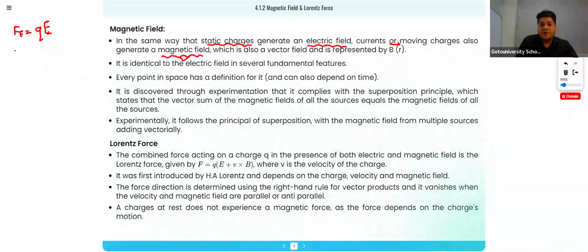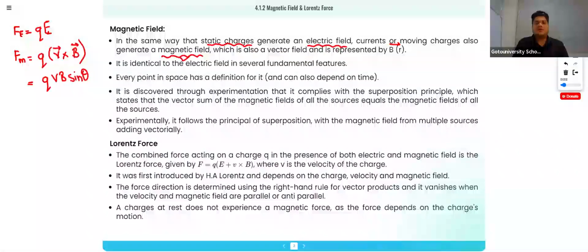And when the charge is moving, there will be one more force. What is that force? That force is the magnetic force. For the magnetic force we have the direct formula; we don't have a derivation for this. The formula is Fm equals Q, V cross B. When we remove the cross sign, we get V B sine theta. So this Fm was Q V B sine theta. Okay, then, but we are using this quantity and this quantity.